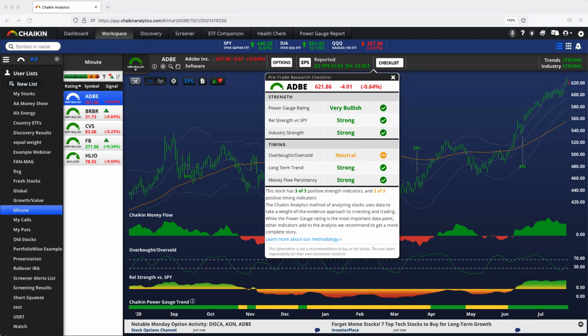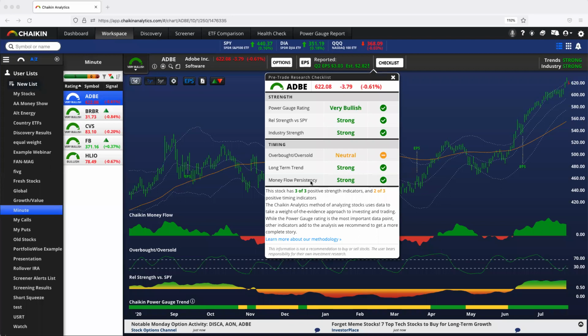Today's video will take a deeper dive into the money flow score here on the checklist, or should I more specifically say money flow persistency as we see it listed here. We're currently looking at the checklist for Adobe, and we can see Adobe has a strong money flow persistency score with a green check. We could also see stocks that have a neutral score here or a weak score. So let's discuss what makes a strong money flow persistency checklist score, a neutral score, or a weak score.